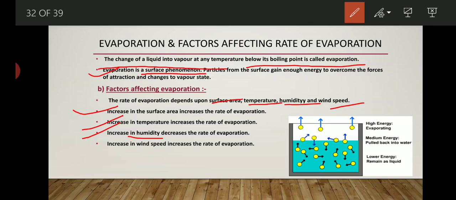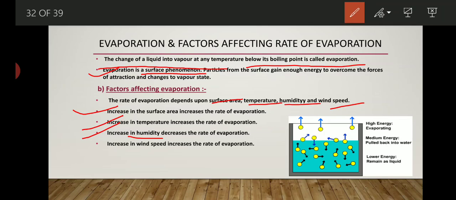That we have observed also when we dry our clothes. It takes so much time during rainy days. Why? Because at that time the temperature is very low in our atmosphere. A high amount of water molecules are present, which decreases the temperature and decreases the rate of evaporation also. So we can say that an increase in humidity decreases the rate of evaporation.